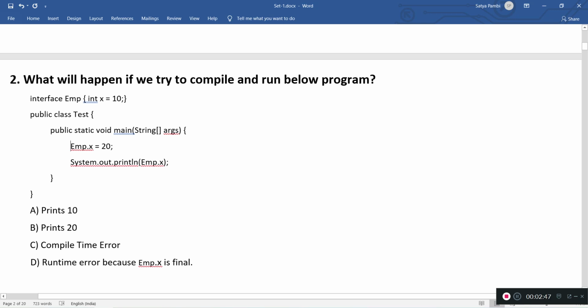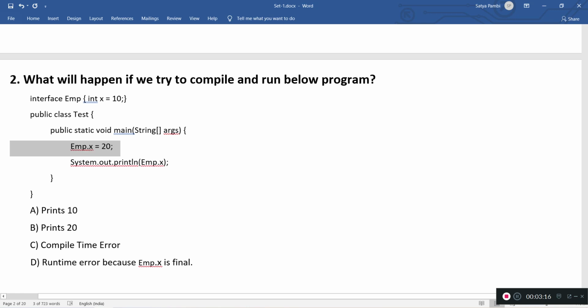Coming to the compilation part, it looks like compilation won't happen because we are trying to modify the interface value. Interface variables are by default public, static, and final. Final variables cannot be modified. Static variables can be accessed, so we are accessing the value. But this is a final variable, so we cannot assign any value.